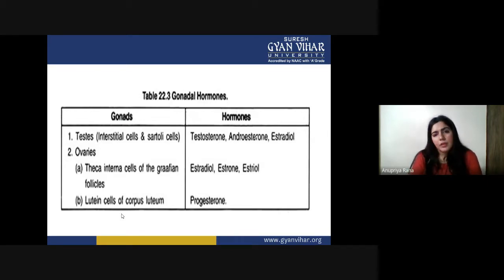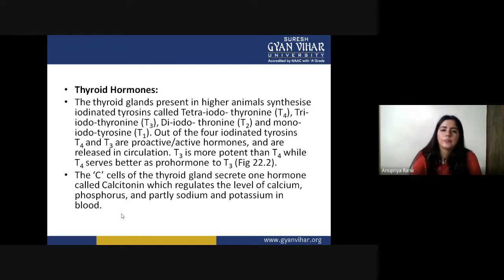Corpus luteum is a temporary organ, but yes, it is responsible for secreting progesterone, and it is present inside the ovary. Now the thyroid hormones we are going to see. The thyroid hormones are present in higher animals, synthesizing iodinated thyroxine called tetraiodothyronine, that is T4, triiodothyronine, that is T3, diiodothyronine, that is T2, and monoiodothyronine, that is T1.